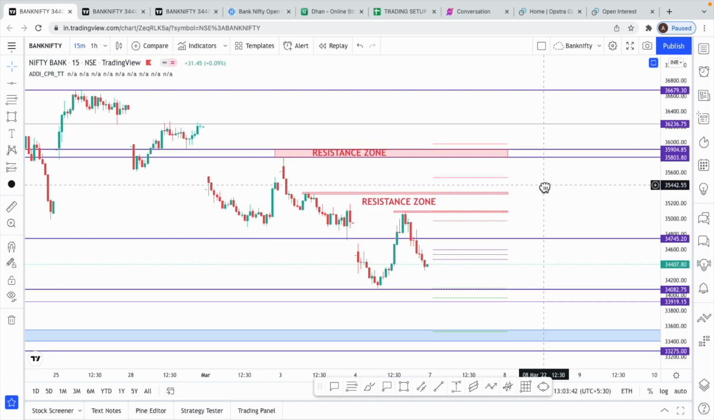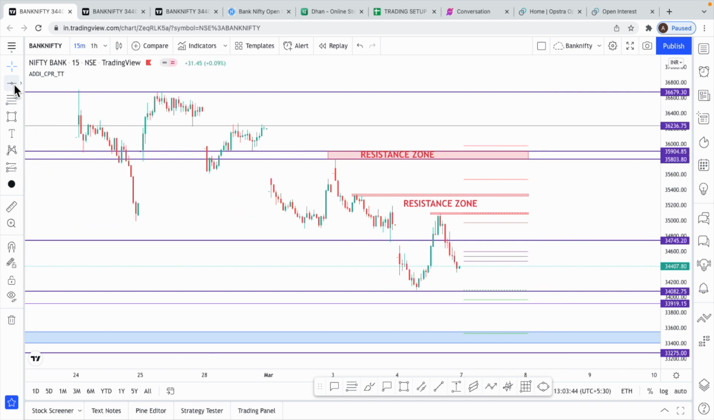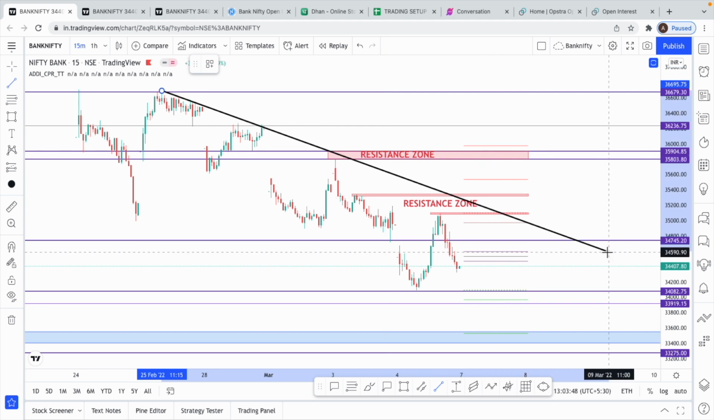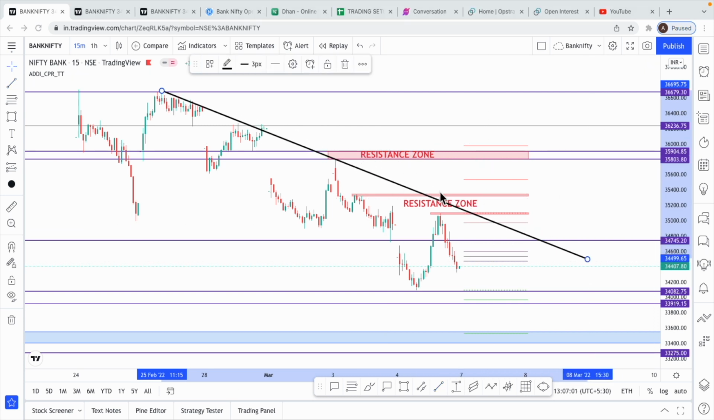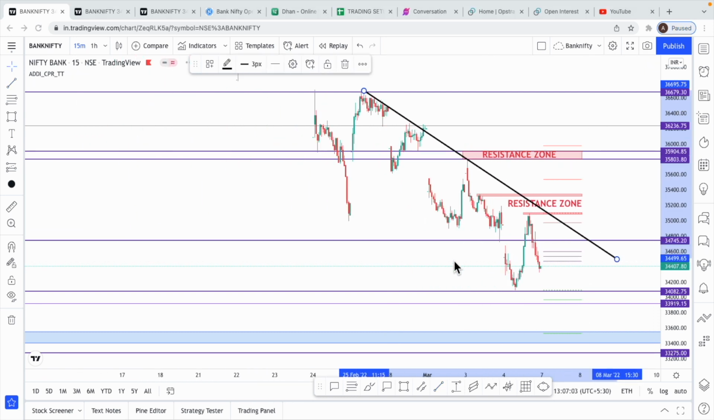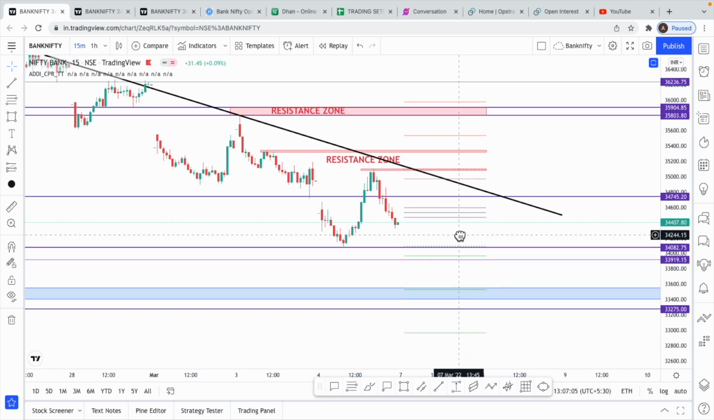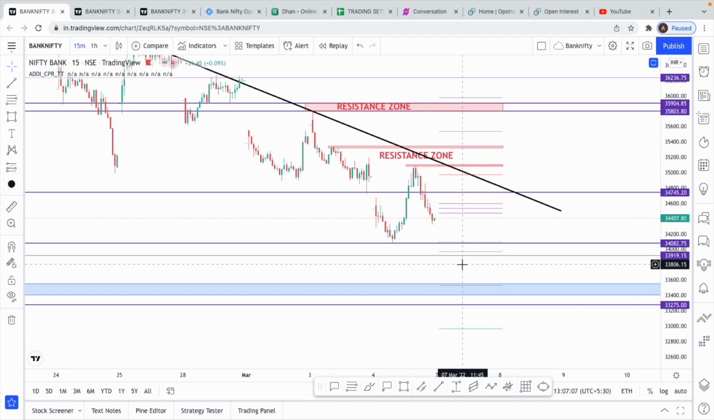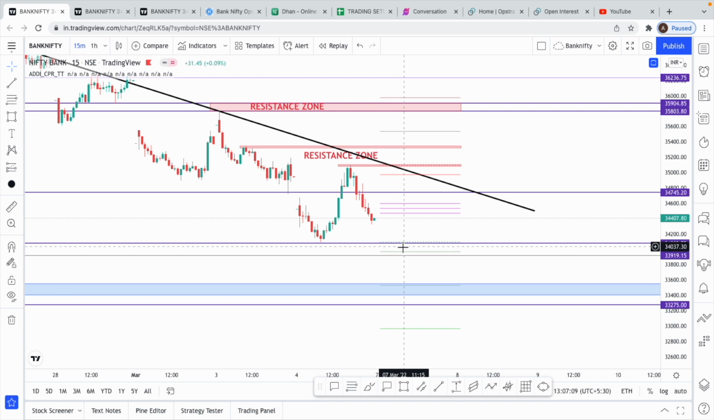Let me see if we can make use of a trend line. We have this long term trend line, but it's a little far off, so we have this kind of trend line that we can use, and that's it. When it comes to Bank Nifty, we'll be looking to short below these levels with these as a target.